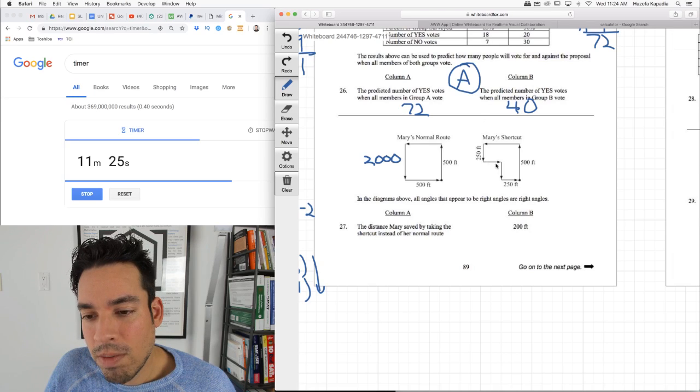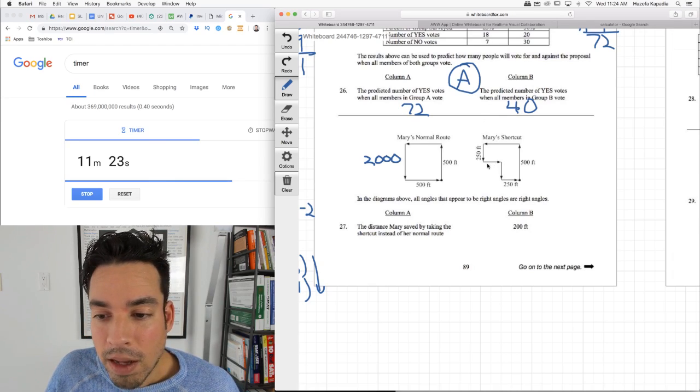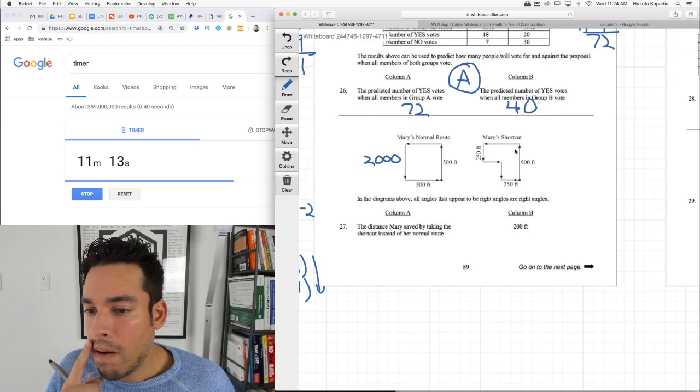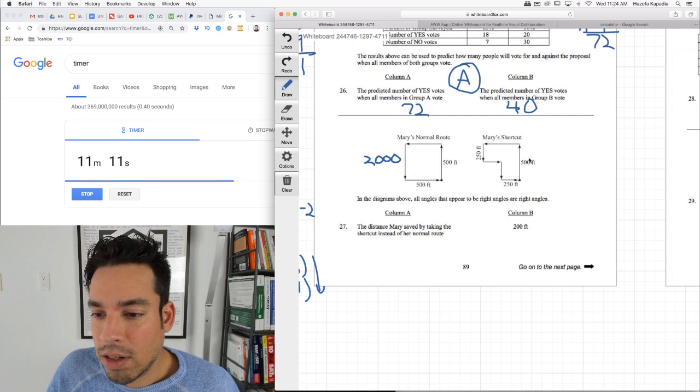See, the problem is it doesn't list a value here. It should have. And it doesn't list a value here. So 500. Hold on, let me think. Oh, no, it doesn't matter because this whole thing is 500. So this has to be 250. This has to be 250 because this whole thing is. Oh, this one it doesn't show.